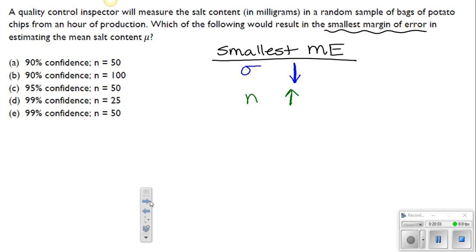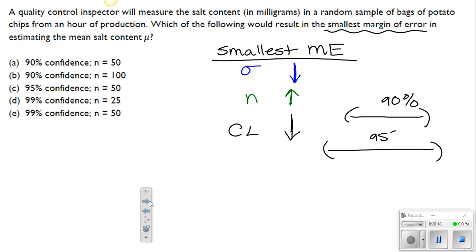Also, smallest margin of error means that your confidence level will have to be the lowest, okay? So remember that if you're talking about an interval that is 90% confident, that's going to be less wide than a 95% confidence interval. Remember, the more confident you are, the bigger your head's going to be, right?